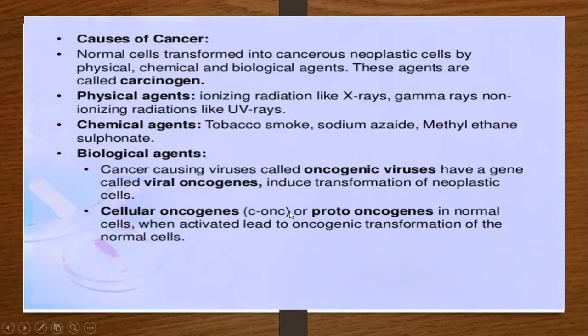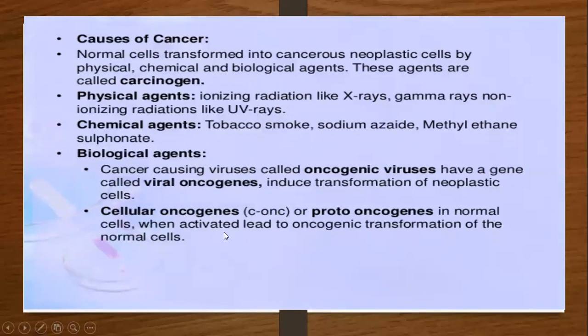If this virus enters your body, the person has an oncogenic virus, and the person may get cancer.